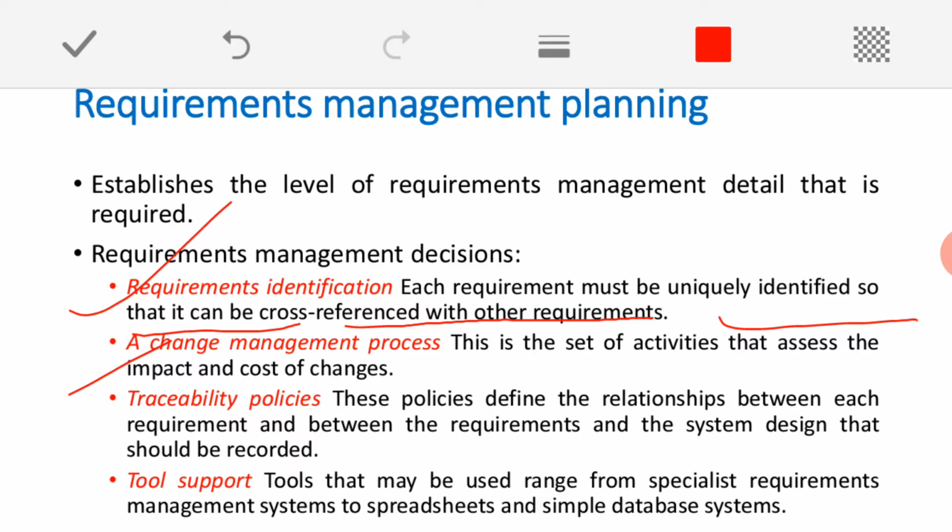So this is a set of activities that is going to assess the impact and cost of the changes. See, tomorrow what happens, if we are supposed to change any requirement for our existing software. If it is mandatory to change the requirement, then directly we cannot go for changing that requirement. First we need to study this, that is the change management process. So here we are going to assess what is the impact of that change and what is the cost of that change. First that study should be done. If it is positive, then only we can go for changing those requirements.